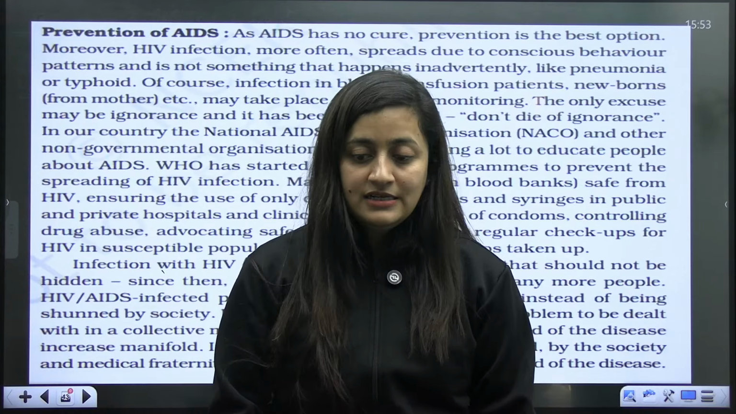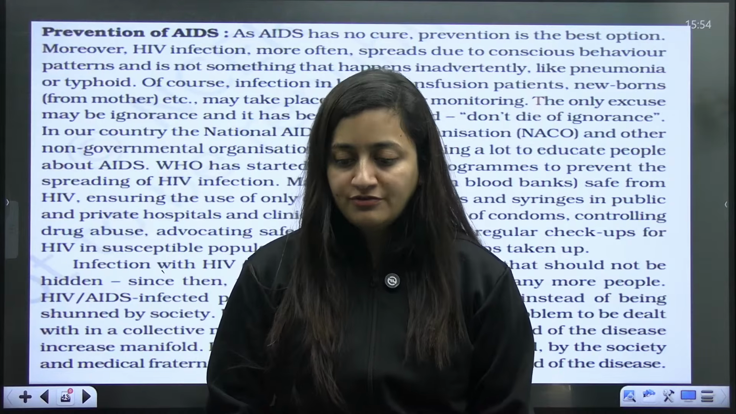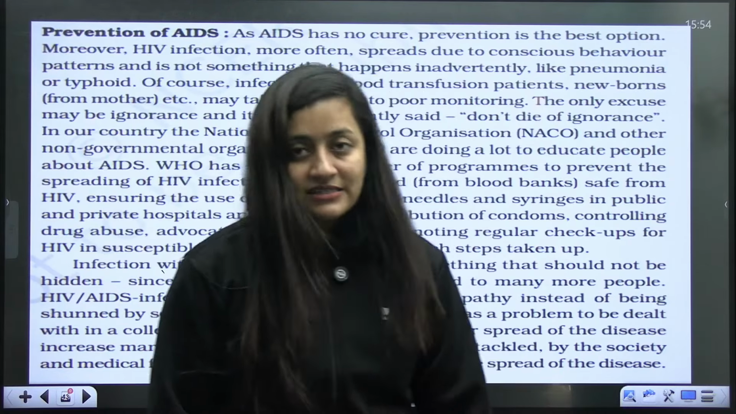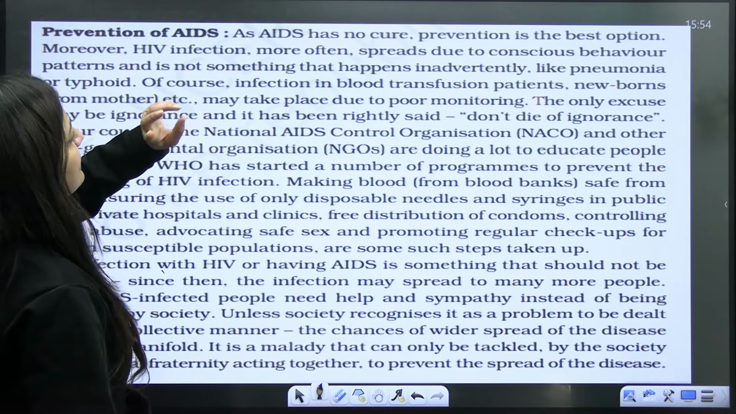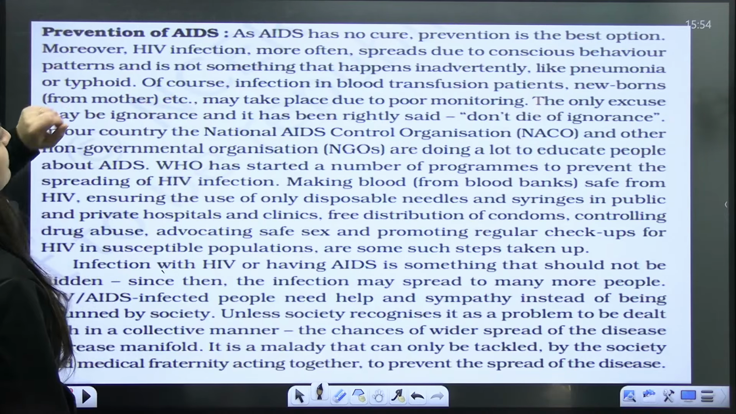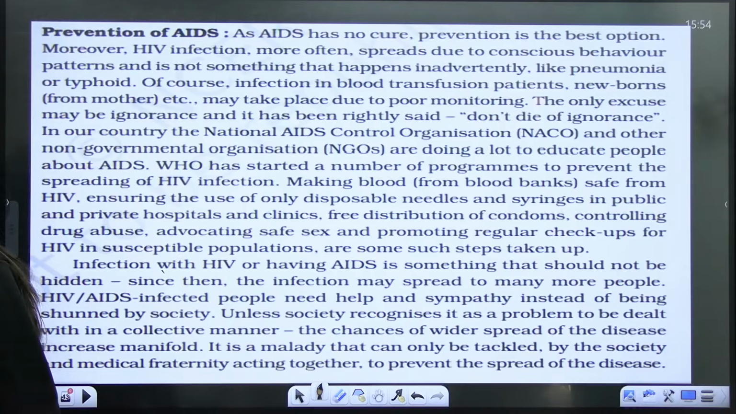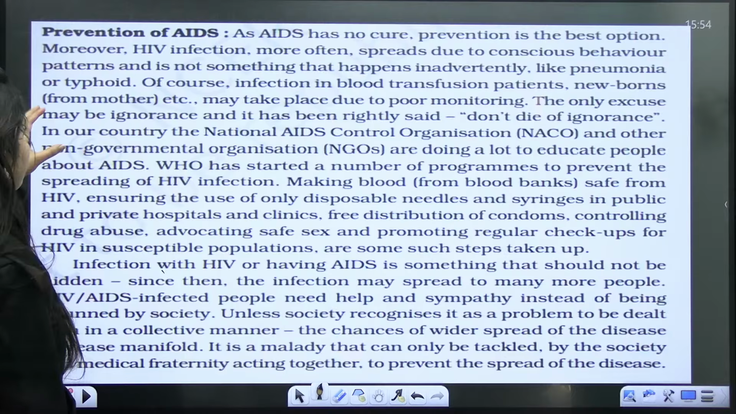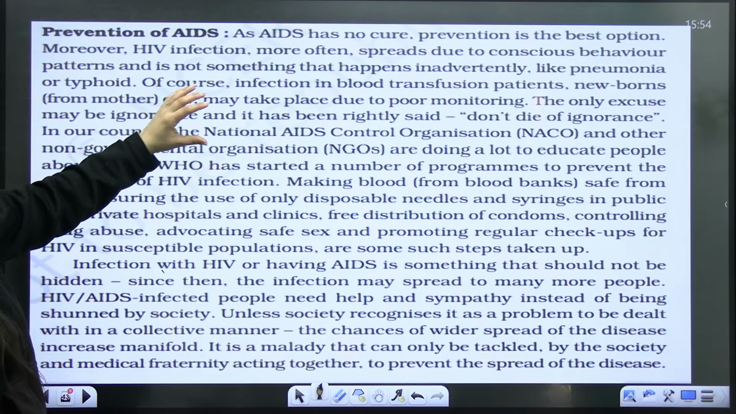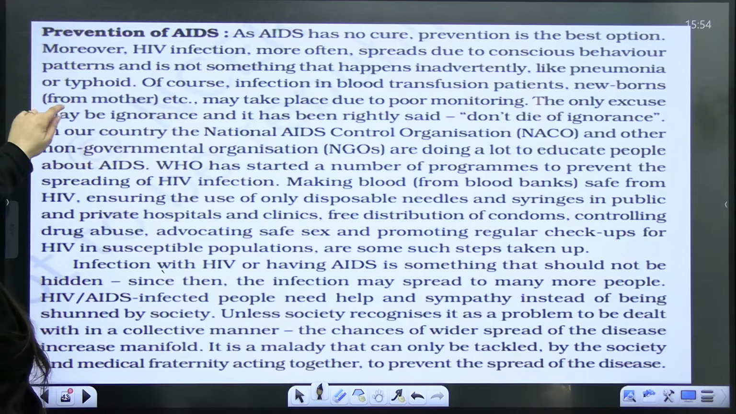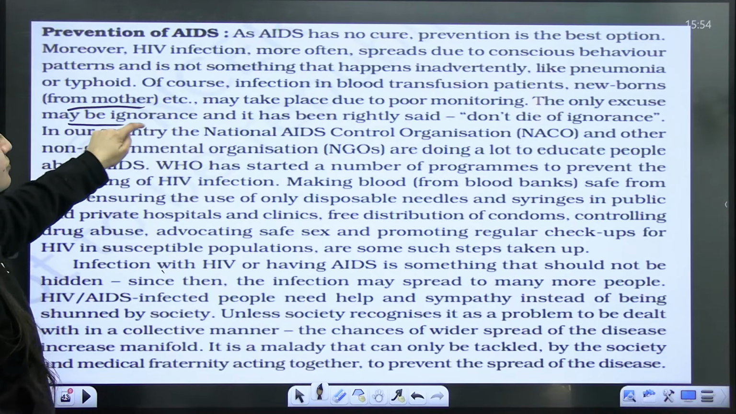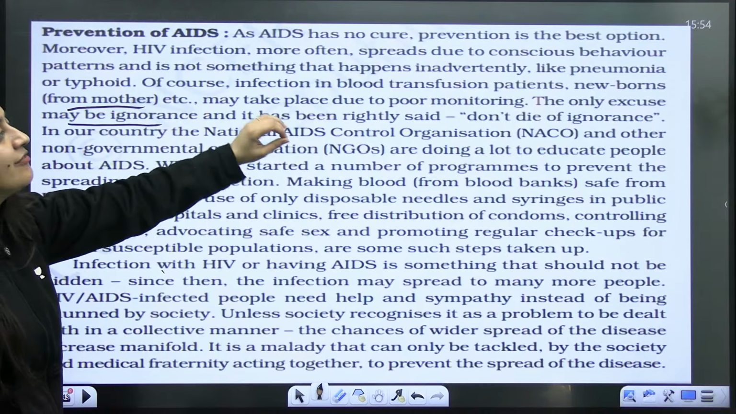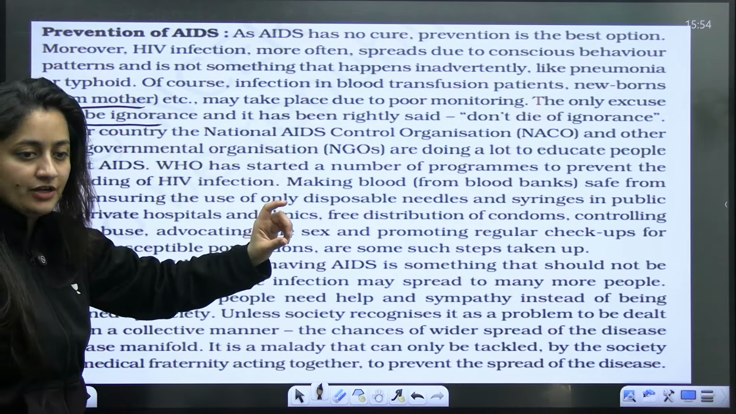Done, students? So this is what you have to remember. Next is cancer, but before that, they say AIDS has no cure, prevention is the best option. It spreads due to conscious behavior patterns and not like pneumonia or typhoid. Infection can occur through blood, a transfusion patient, or a newborn from the mother. The only excuse may be ignorance, and it has been rightly said, don't die of ignorance.